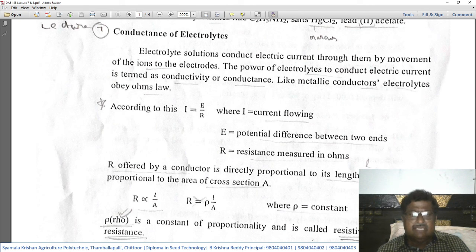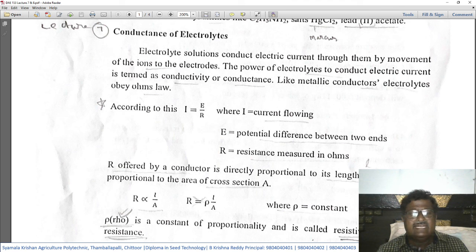electrical current through it. So R offered by a conductor is directly proportional to its length L and inversely proportional to the area of the cross section of that conductor, that is A. Suppose the length of the electrical conductor is L and the area, that is the cross section of that conductor, is A, then R is the resistance. R is directly proportional to L, the length of the conductor, and inversely proportional to A, the area or the cross section of that conductor.